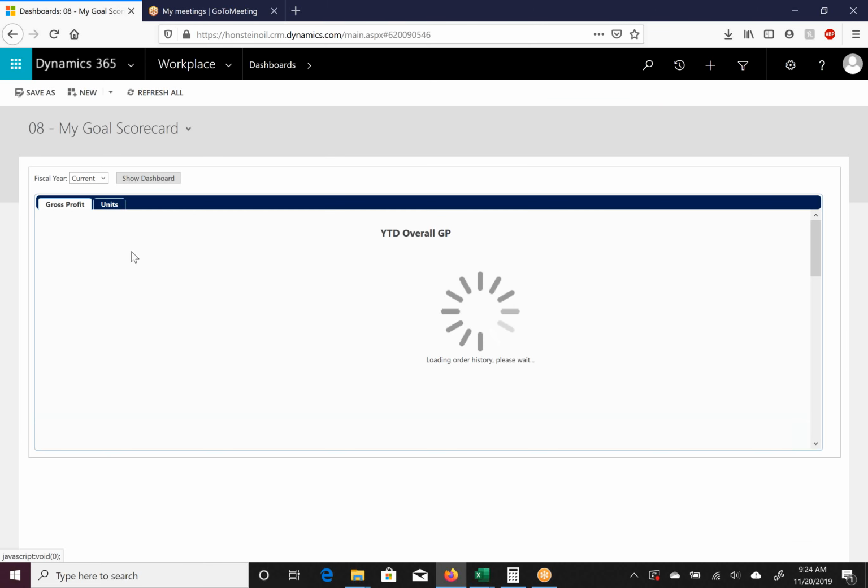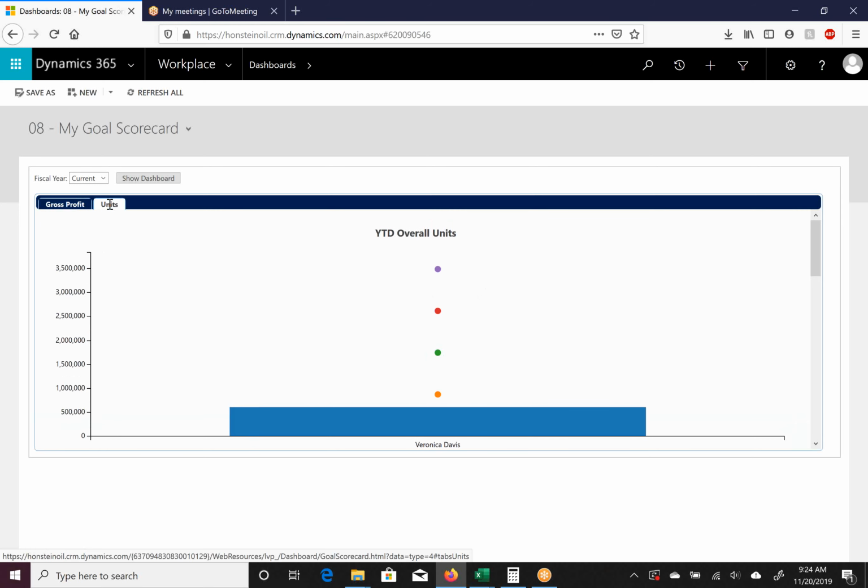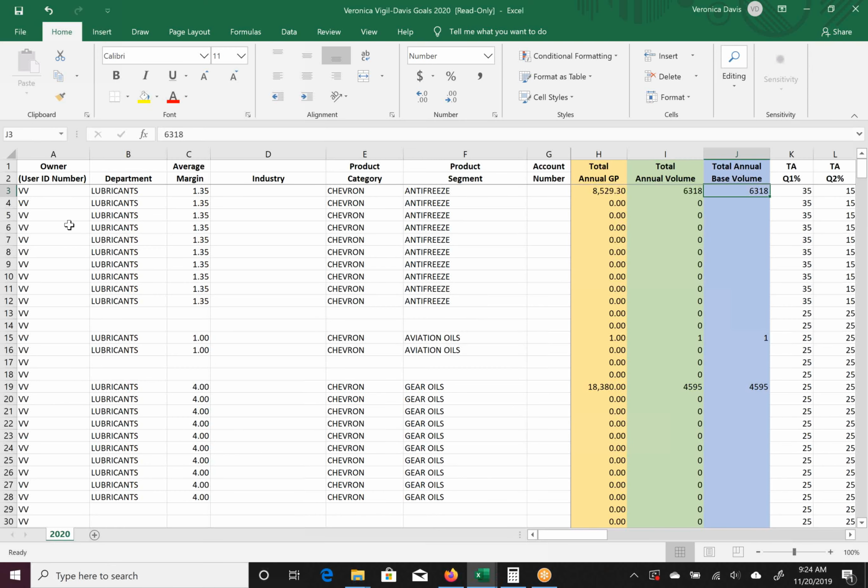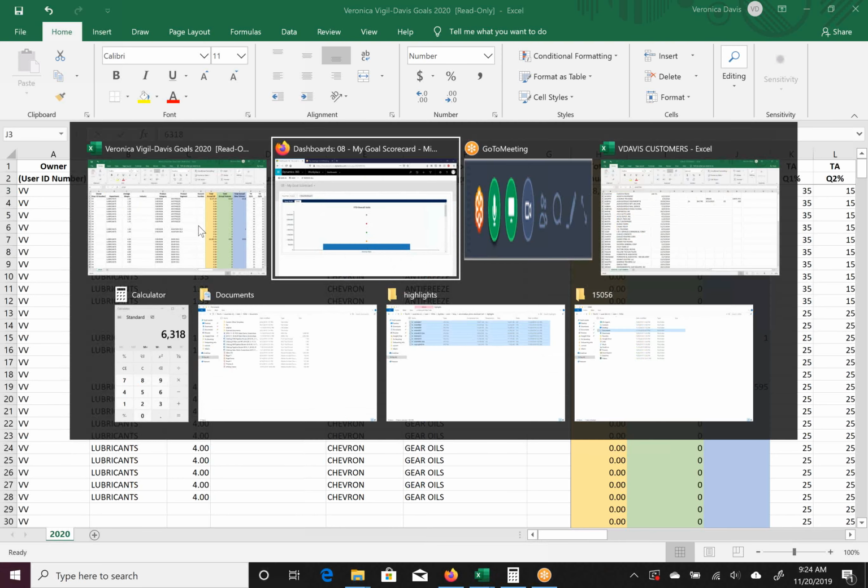Once you've clicked on My Goal Scorecard, you will then drill down into units. And this is where we are going to focus. We are going to be focusing not on the gross profit. Instead, we're going to focus on the units. The reason we will focus on units versus gross profit is that there is an average margin associated with the data that's been collected over the last 11 months. And this happens to be my average margin per gallon of this particular product.